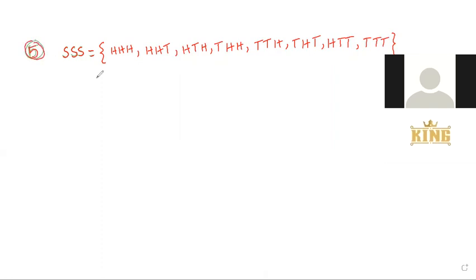Everyone observe the fifth problem. In the sample space, first coin gives H, second coin gives H, and so on. Each one is one event, one sample point. The total is eight events.